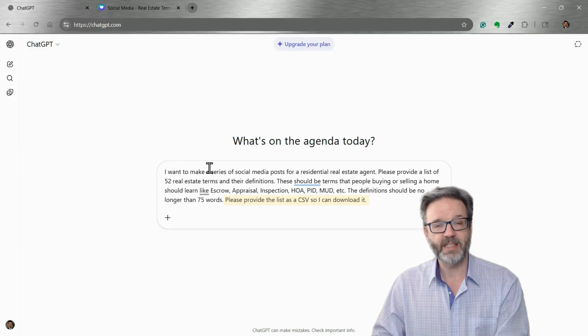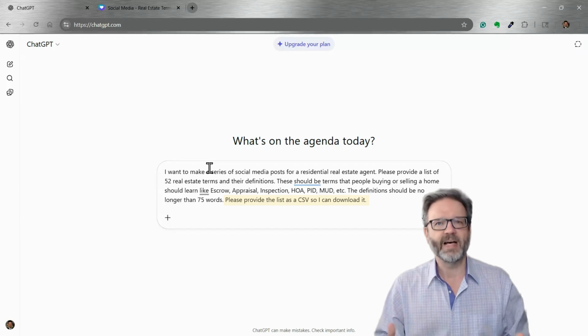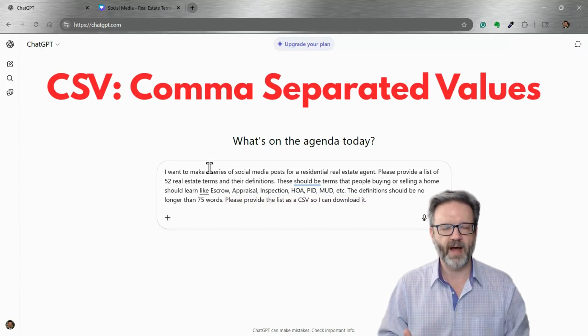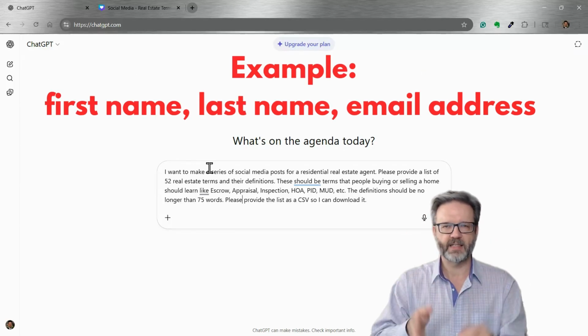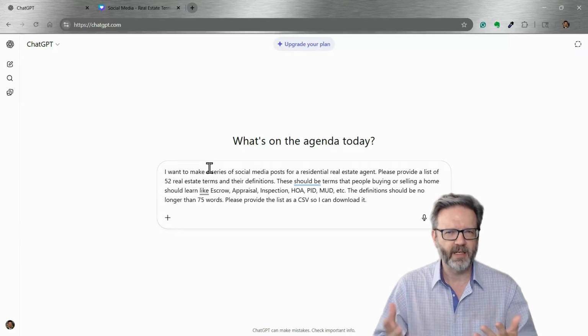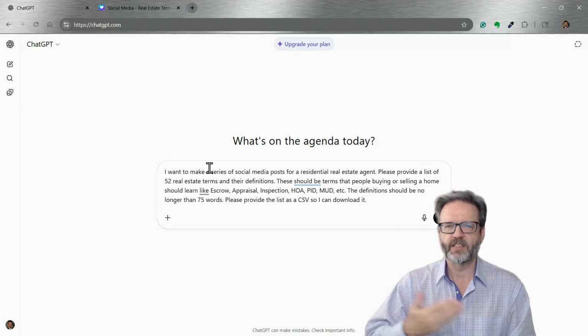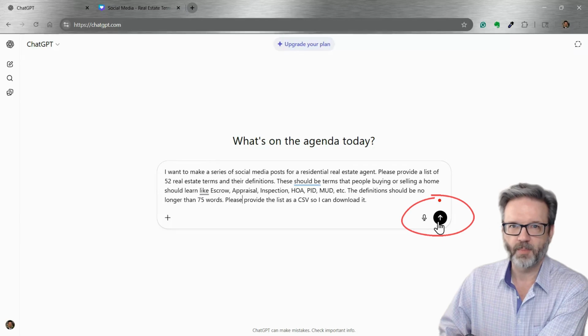That stands for comma separated value. So please provide it as a CSV so I can download it. A CSV is a comma separated value file. It would have something like first name, comma, last name, comma, email address. CSV files are very easily read by spreadsheet programs like Excel or Google Sheets. And that's the format we're going to want to import it in once we go over to Canva. All right, let's execute the prompt.